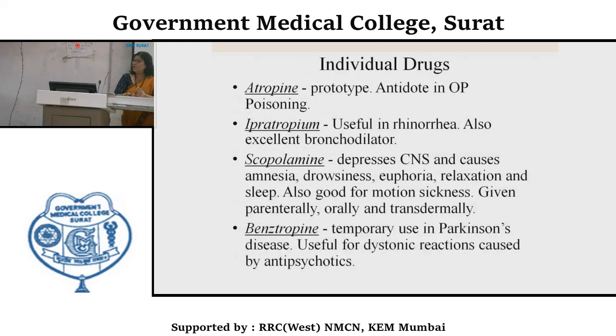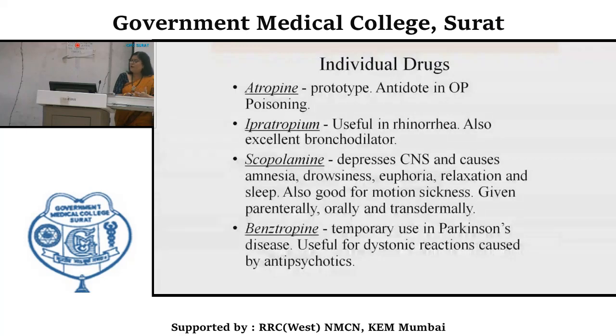So now we can go on to some individual agents and their properties. In the next lecture we will see these in detail, but let's see. Atropine is a prototype drug and is the antidote in organophosphorus poisoning.